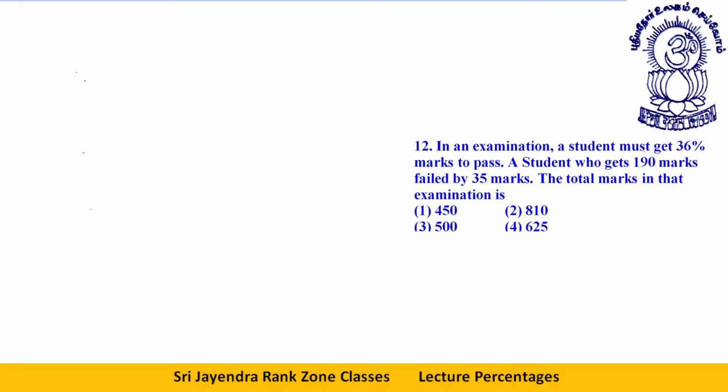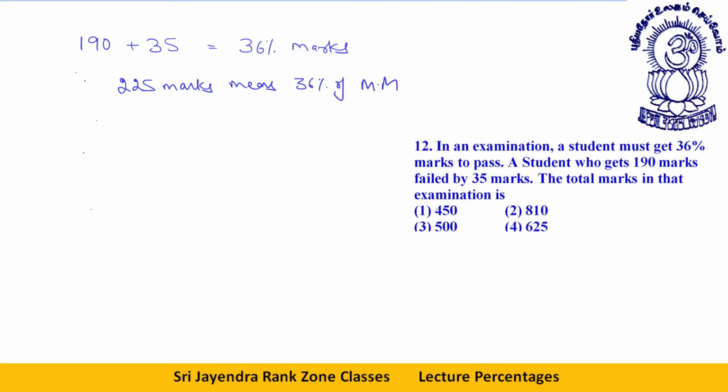In an examination, a student must get 36% marks to pass. A student who gets 190 marks failed by 35 marks. See, a student scores 190 marks, he fails. But if he scores 35 marks more, he reaches the 36% mark. So I can say 225 marks means 36% of maximum marks, or divide by 9.